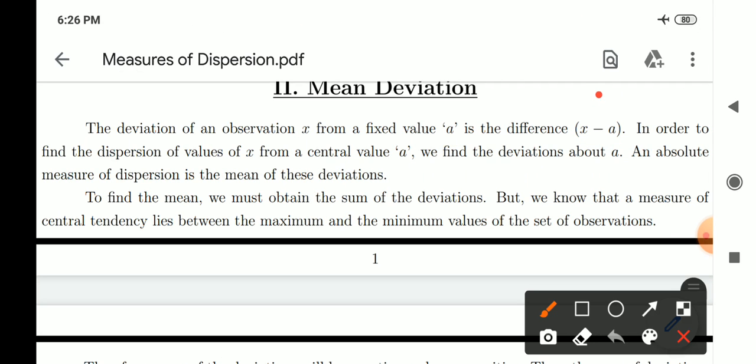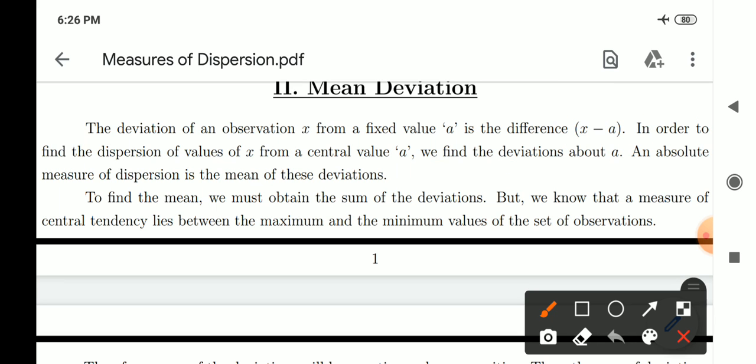This one is read as deviation or the difference of the data point from the measure of central tendency, that is indicated as small a, or the fixed value you may call. In order to find the dispersion of values of x from a central value small a, we find the deviations about a, that is indicated as like this.